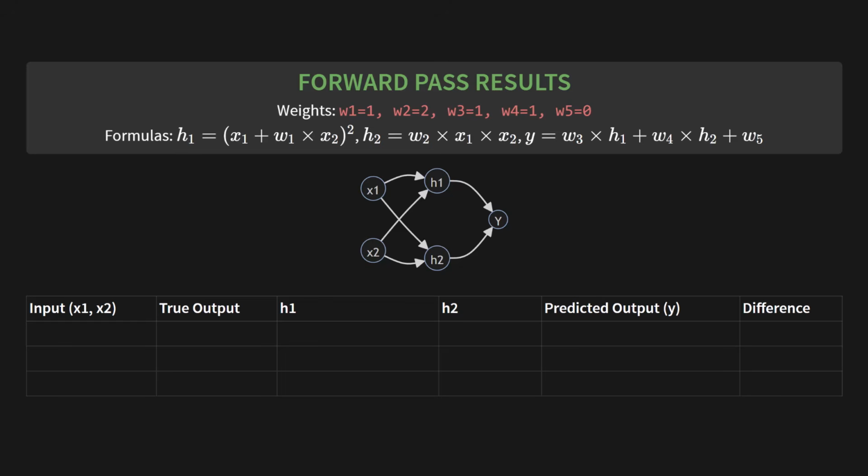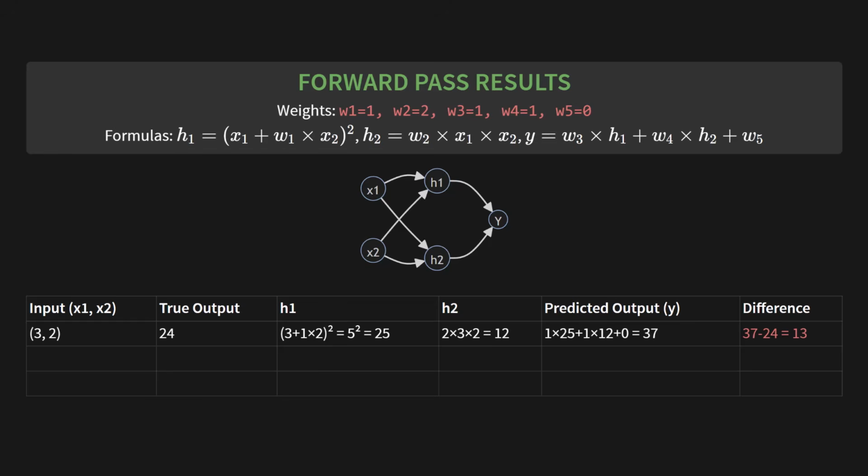Okay, let's walk through this entire process together, step by step, for the first example. Our input is 3, 2, and the true answer we're hoping for is 24. First, let's calculate h1. The formula is (x1 plus w1 times x2) all squared. So that's 3 plus 1 times 2, which is 5. 5 squared is 25, so h1 is 25. Next, h2. The formula is w2 times x1 times x2. That's 2 times 3 times 2, which gives us 12.